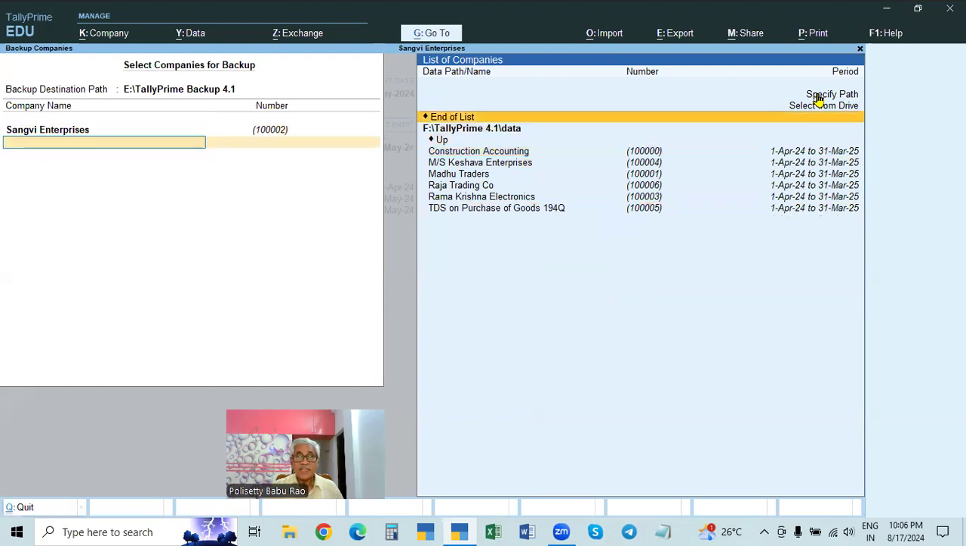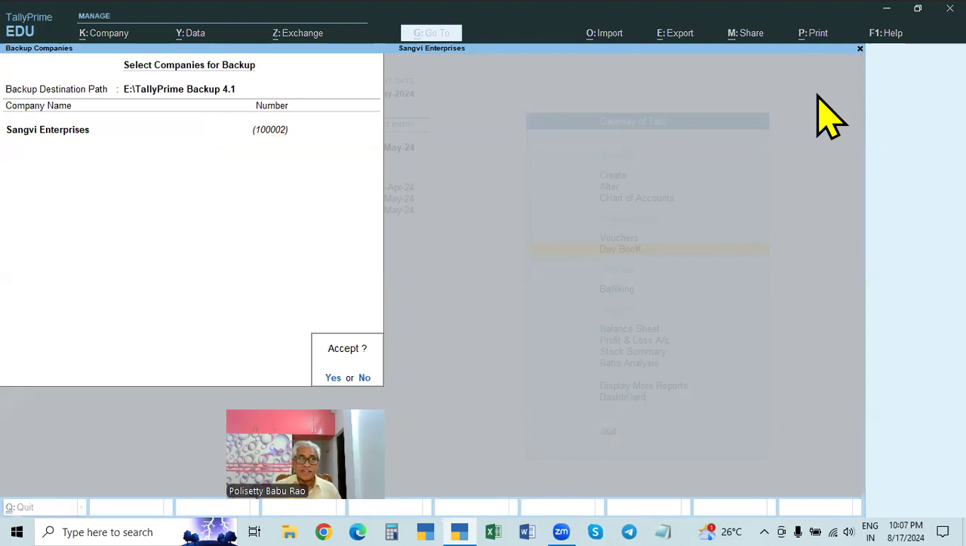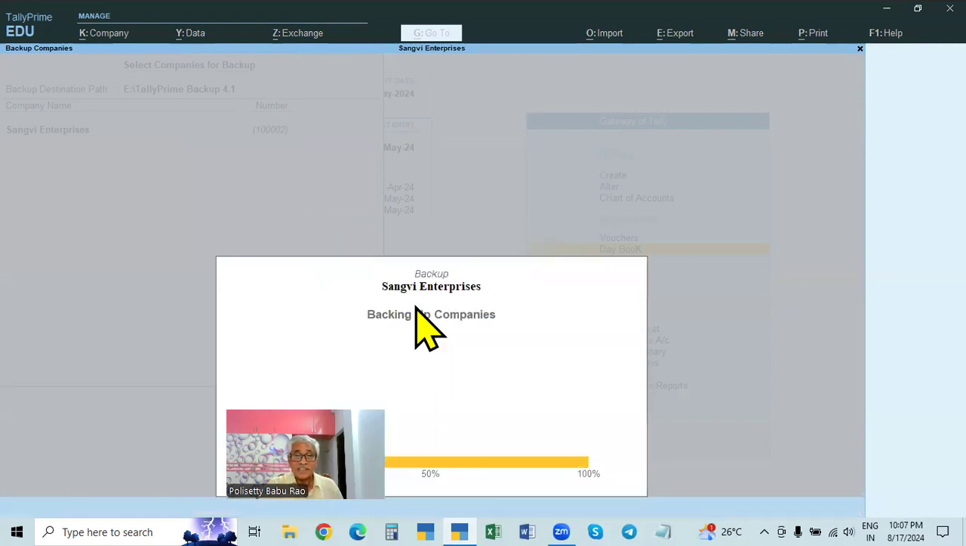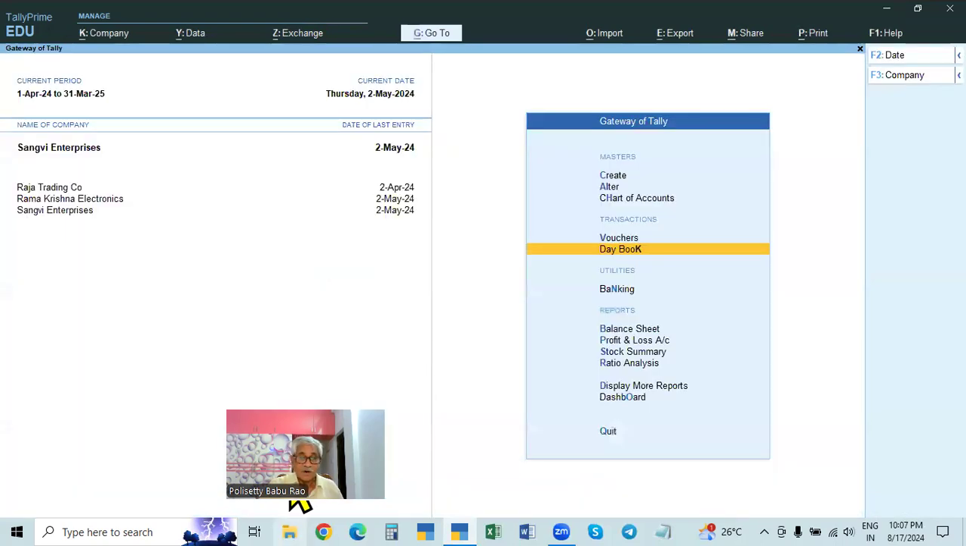Sangvi Enterprises, then end of list. Only one we selected actually. Now we see it is already backed up. Number 2 is already backed up. So number 2 is the override backup file for this one. You want to override? Yes, we will say yes. So it will override. Go and see.